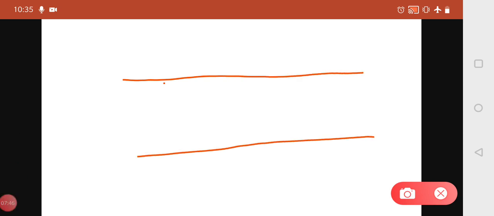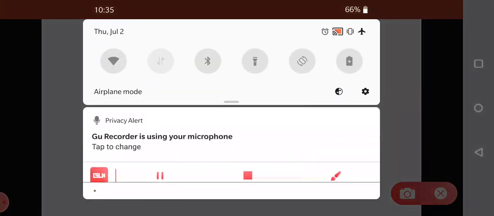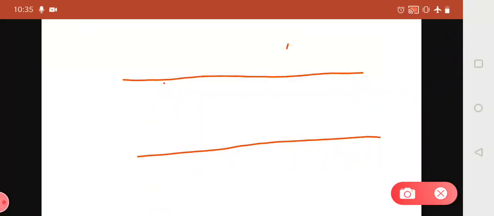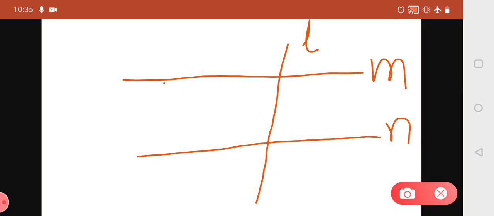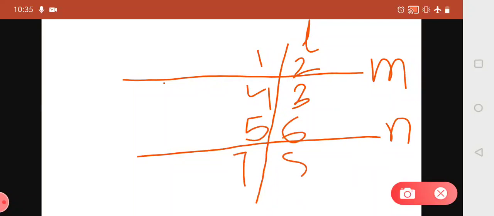Let's once again check it out in our main figure. So this was our line M, this was our line N, our transversal L, this is transversal L, this is M, this is N. Now this is angle 1, this is angle 2, this is 3, this is 4, this is 5, this is 6, this is 7, and this is 8.